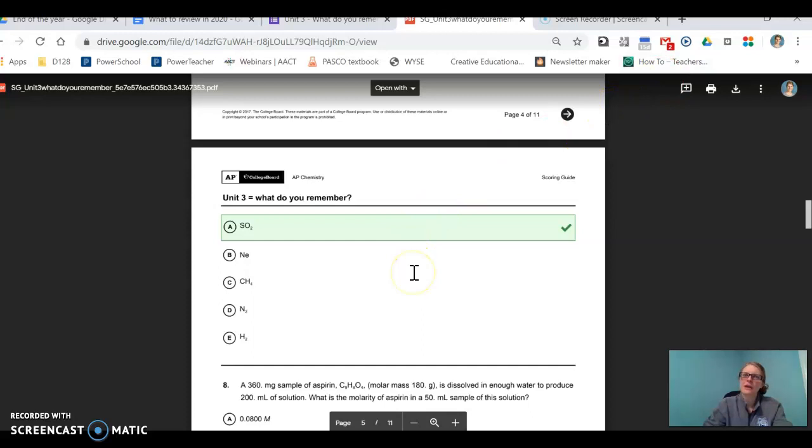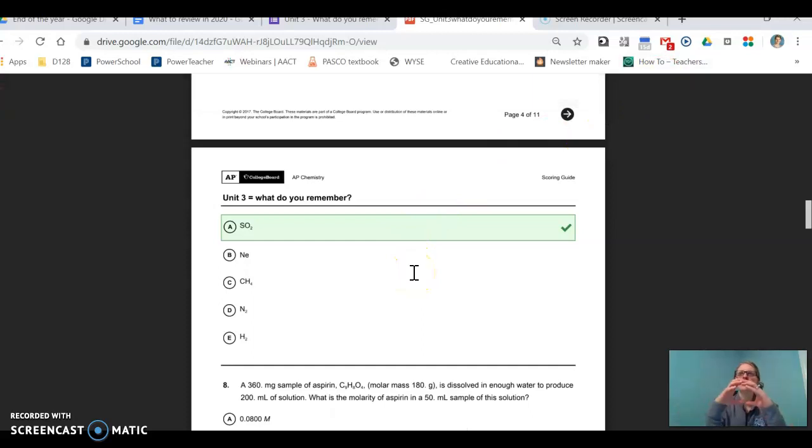It's also pretty massive. The higher the volume, or the amount of space that the actual atoms take up, will create less ideal behavior too, because we assume the volume of actual atoms to be negligible, but we know that as you get bigger molecules, SO2 is pretty big, consider an S and two O's, that volume of the molecule actually takes up space relative to the whole volume of the container. So it's those two reasons that create the difference from ideal behavior.